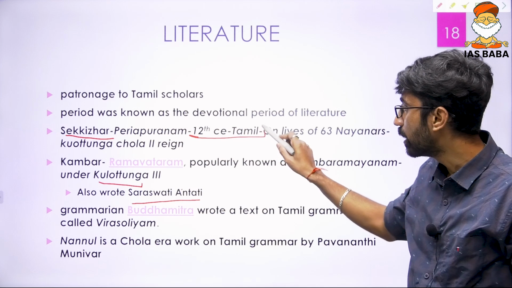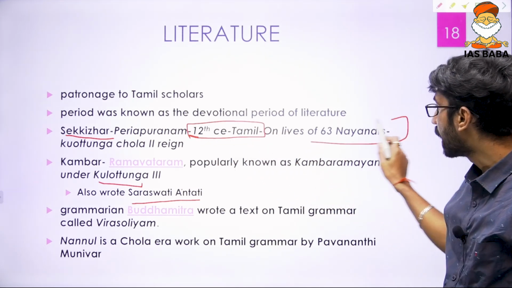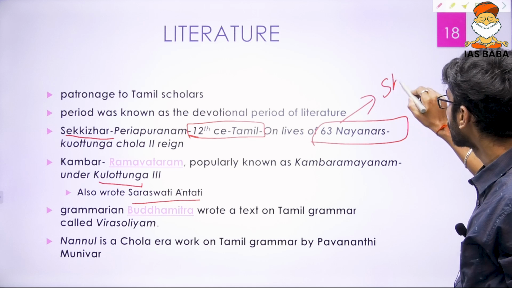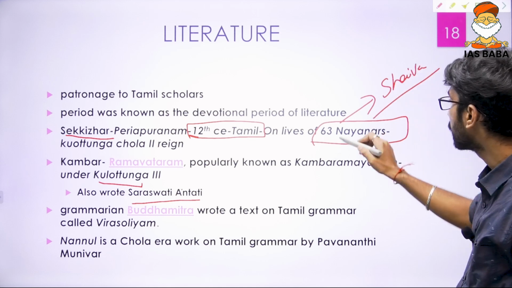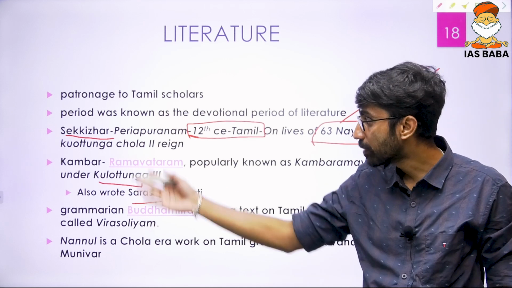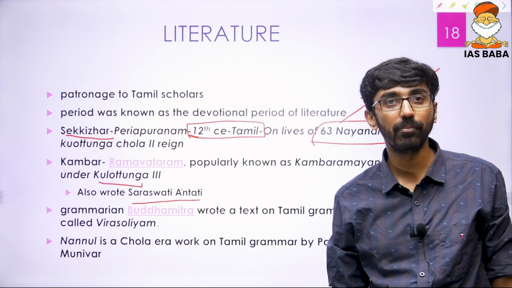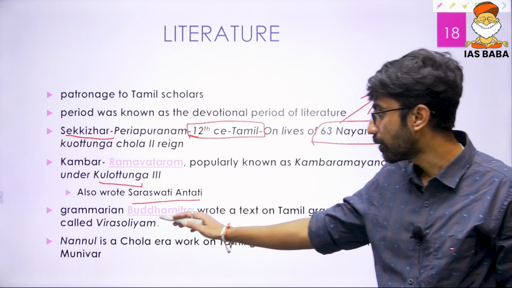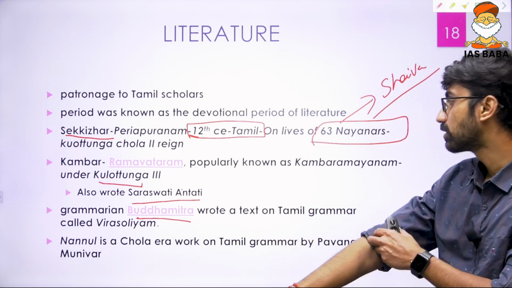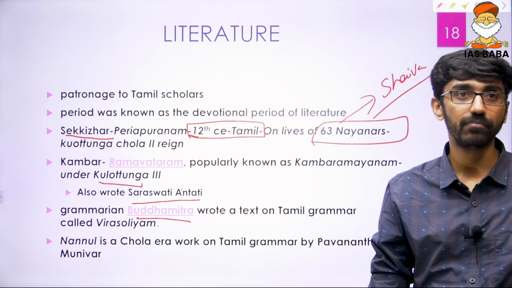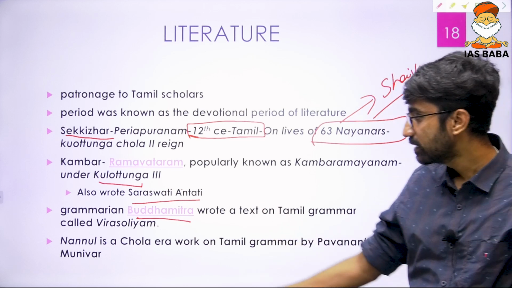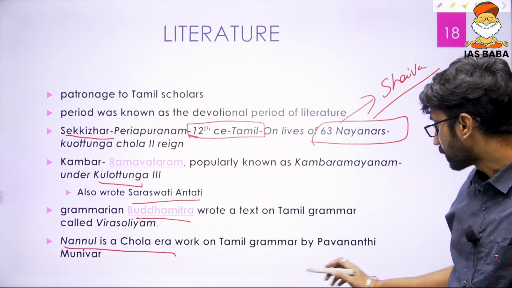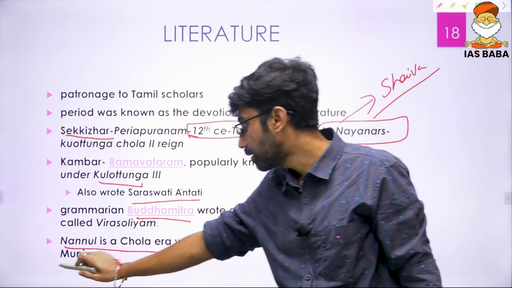That is the Periya Puranam, a 12th century Tamil epic on the lives of 63 Nayanars. These are the saints, the Shaiva Nayanars, 63 Shaiva Nayanars, during the time period of Kulotunga Chola II. And they gave major patronage to Tamil scholars, and some to Buddhism also, like the grammarian Buddhamitra, who wrote Tamil grammar called Virasoliyam. And lastly, Nannul is another Chola era work, ascribed to Pavananthi Munivar.